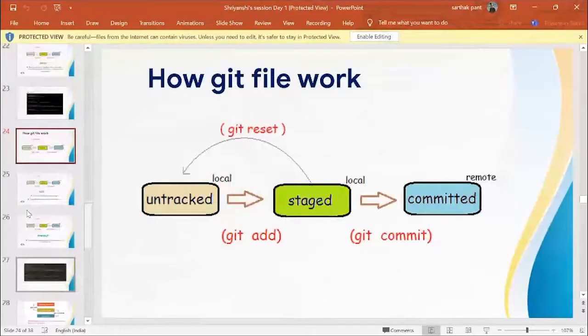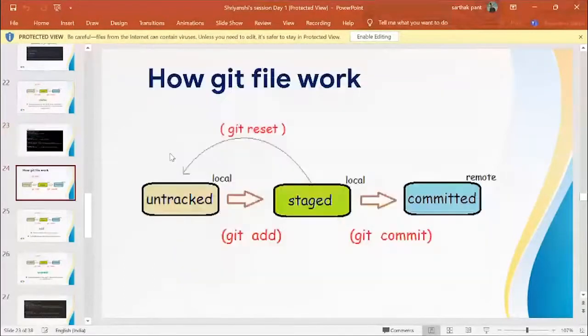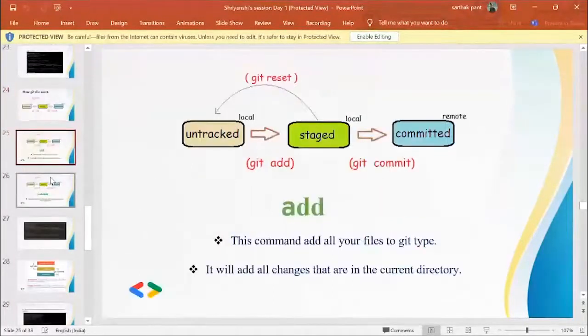As you can see in the next slide, the changes that are to be committed, that have been staged, are in green, and those which haven't been staged are in red. Okay, so this I have already told you: untracked, staged, committed. From untracked to staged is git add, and from staged to committed is git commit.